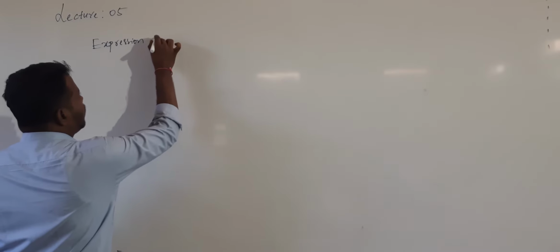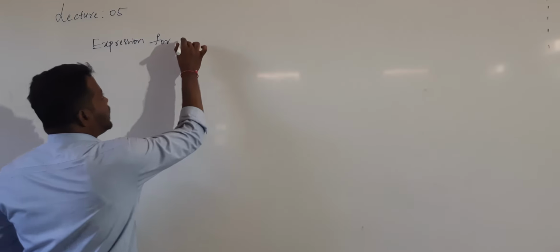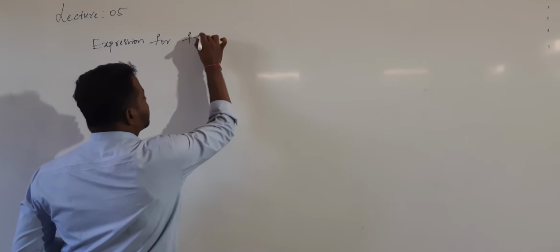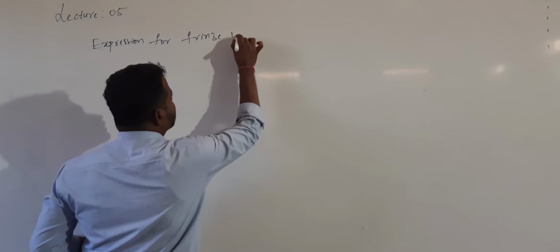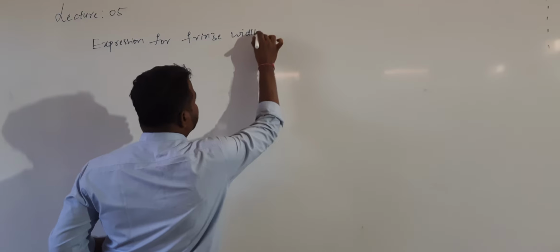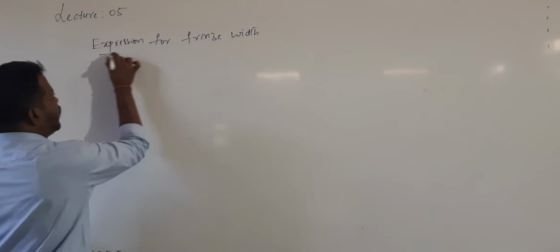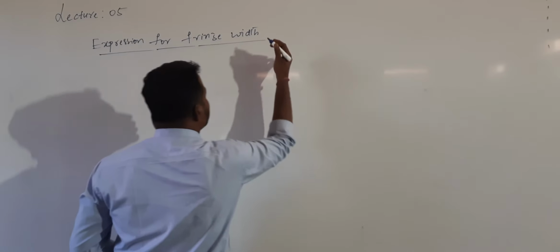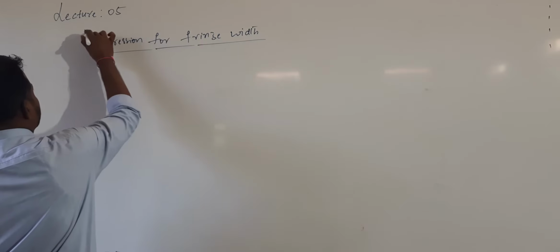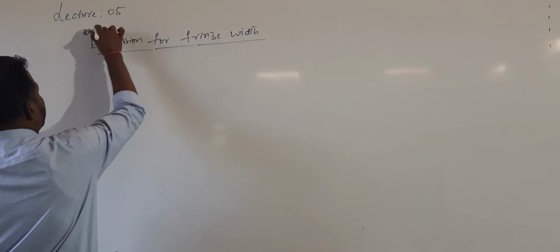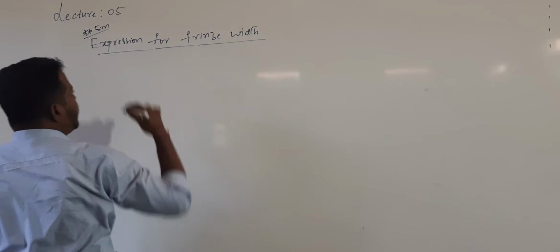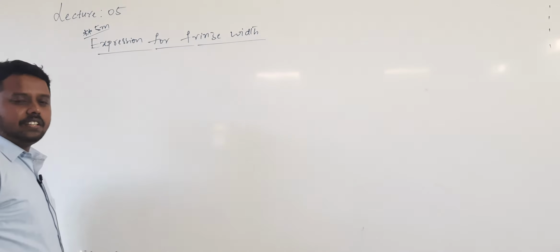It's a very important derivation in this chapter, the one and only question which has a chance to be asked for 5 marks. Derive the expression for fringe width.